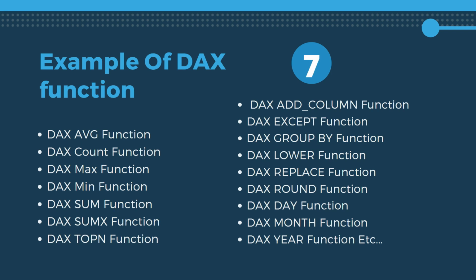Okay, so you can refer to those on Google as well. So these are some of the most commonly used DAX functions.